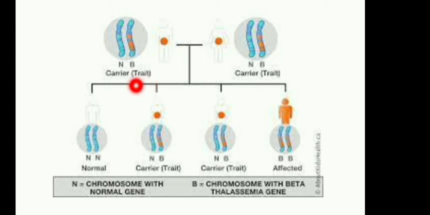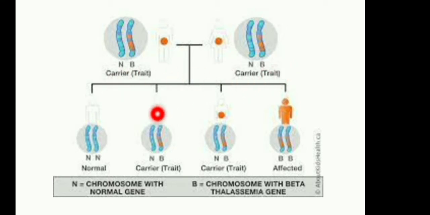So the child suffers with this defective gene. One parent, the father, has the defective thalassemia gene. Here the mother also has the defective thalassemia gene.